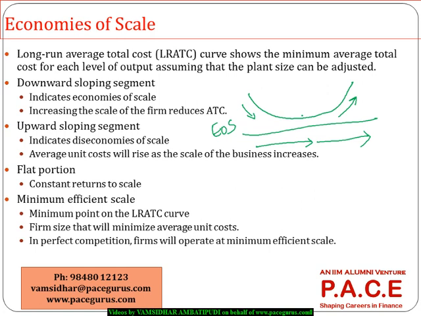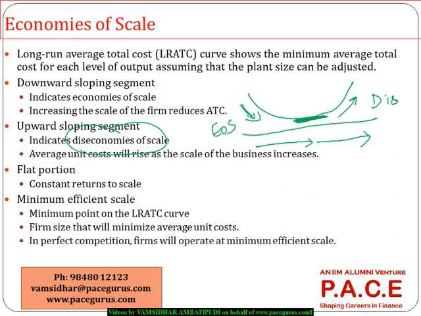I may be comfortably able to sell this much quantity. But beyond that, if I have to still produce and sell, my marketing costs may go up, my advertising costs may go up, various other costs may go up, right? I may have to give more commissions to the people to sell that much. My overall costs are typically going up beyond a certain point. That is what we call the diseconomies of scale. After a certain point, we are getting the diseconomies of scale, but up to a certain point, we are getting the economies of scale, and probably in this range, it's constant returns to scale. I mean, neither the cost is falling nor increasing, it's more or less constant itself.